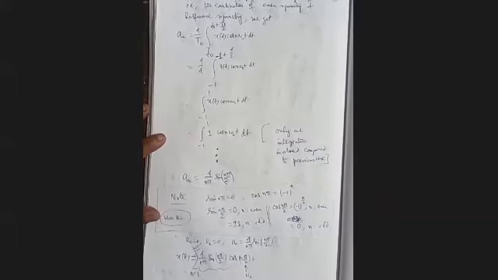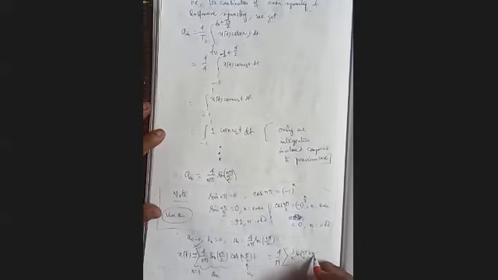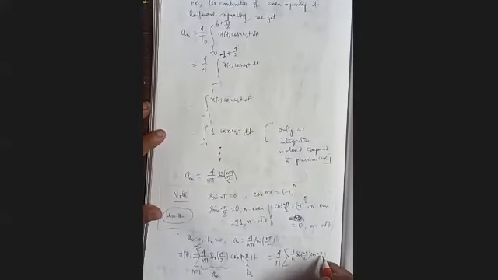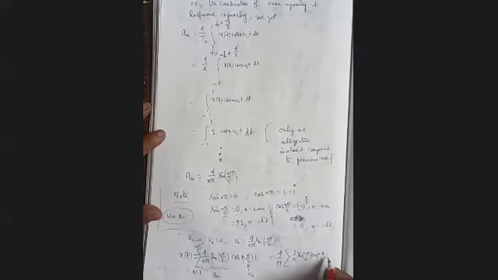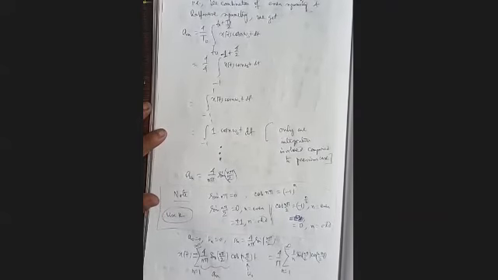So that is the trigonometric Fourier series. The sine term is 0. Or if we want, we can write 4 by pi outside: 1 by n sine n pi by 2 cos n pi by 2 t, n varying from 1 to infinity. So that is our x(t).